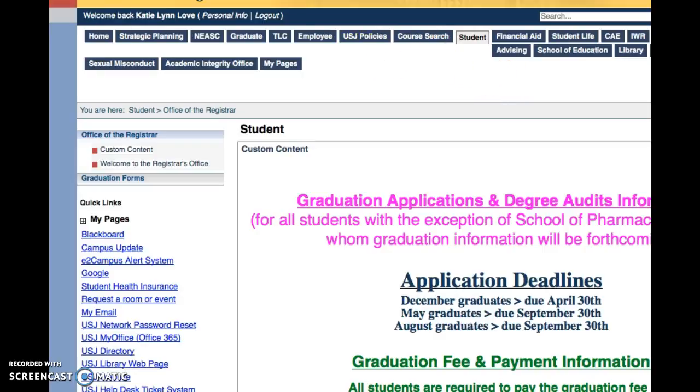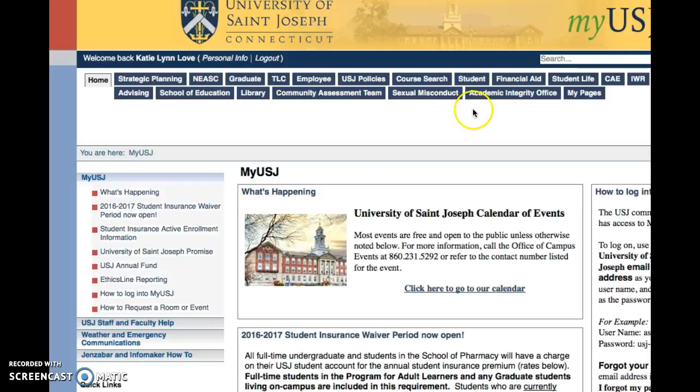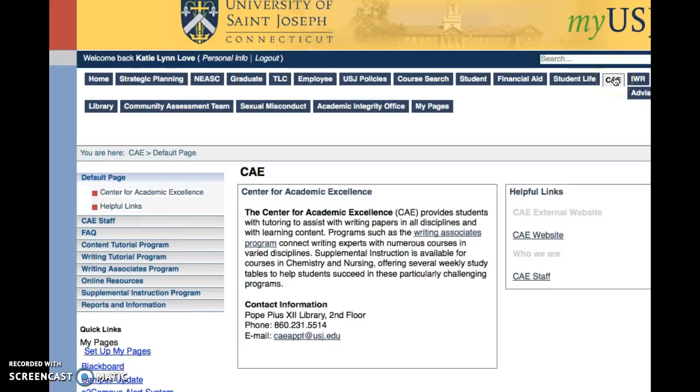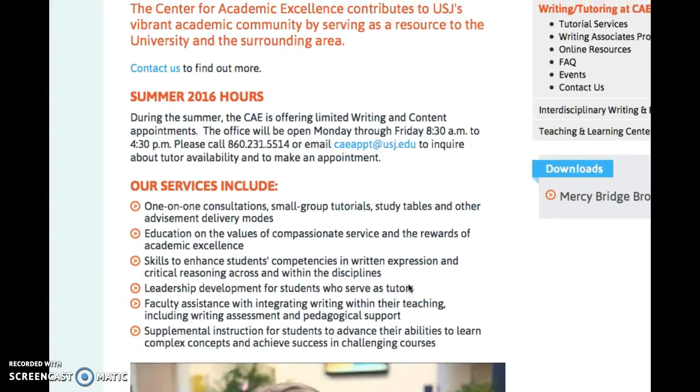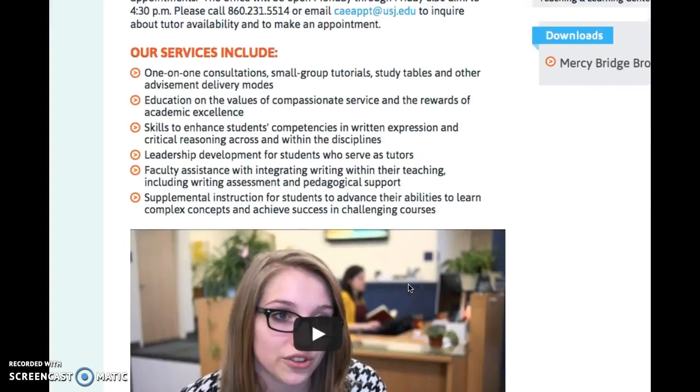So we're actually going to go back one page, and we will start by looking at what the CAE has to offer us. Now, you can either do this and just put into your search engine USJ CAE, and that's very simple. If you want to also mark that on your toolbar, you can do that as well. Or you can have this as something that's marked on your toolbar and go in directly. So this takes us to the CAE website. It's summertime, so it's telling us what our summer hours are, what the services all are.